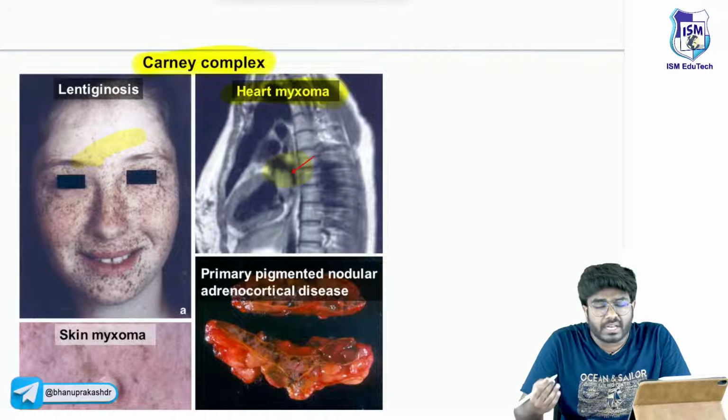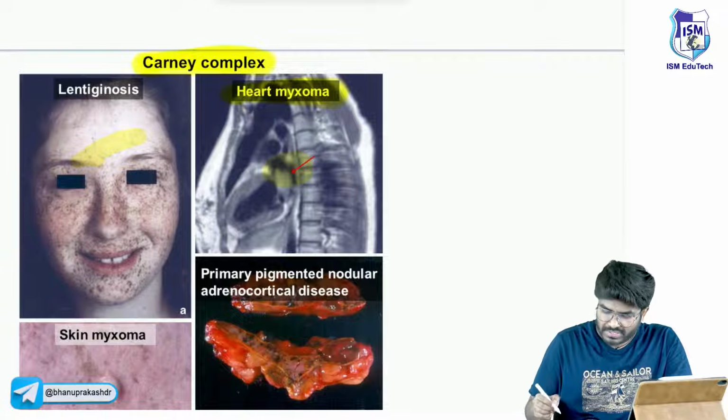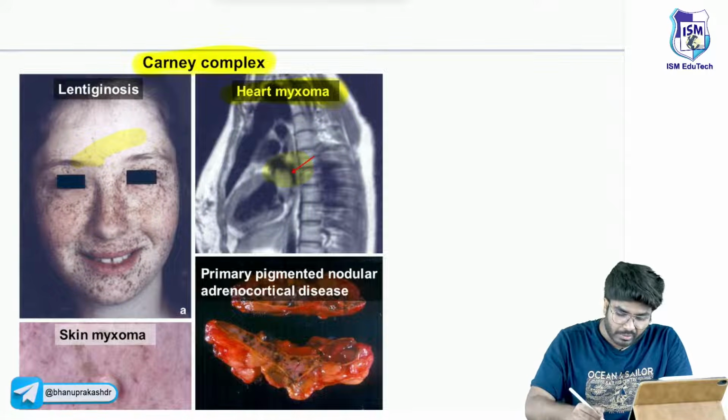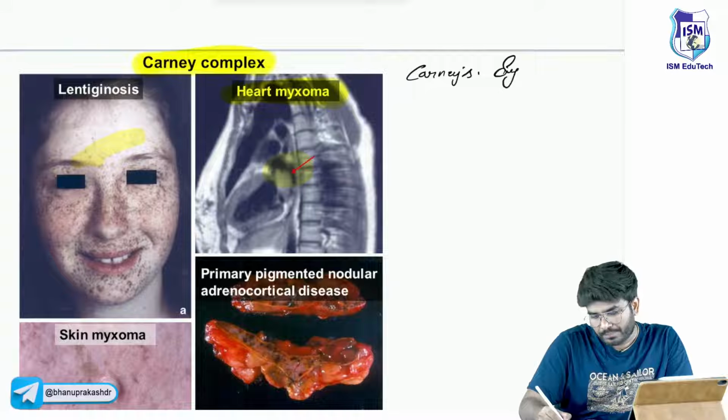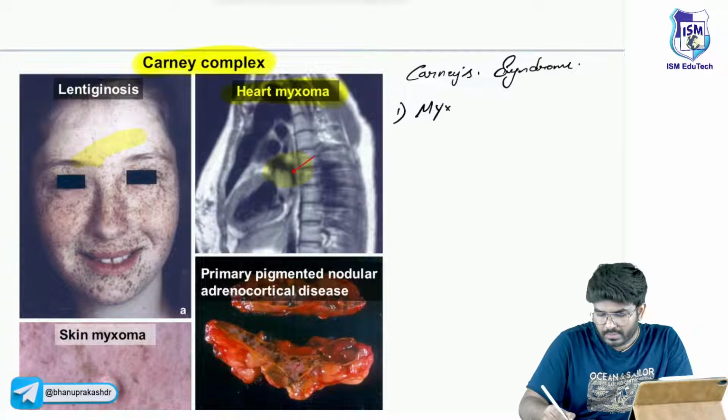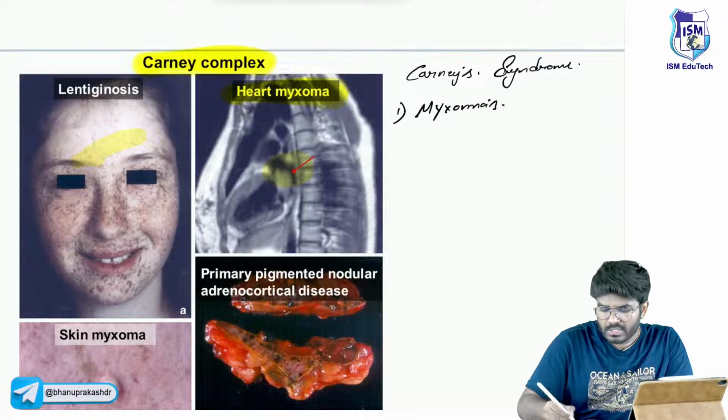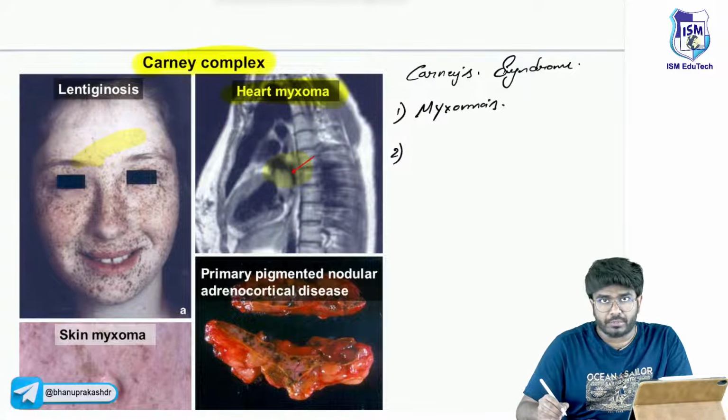Apart from that, the patient can also have endocrine related problems. So let me write here. In Carney syndrome, the patient is going to have myxomas. Myxomas are benign tumors. Again, I am telling you, they are not cancers.